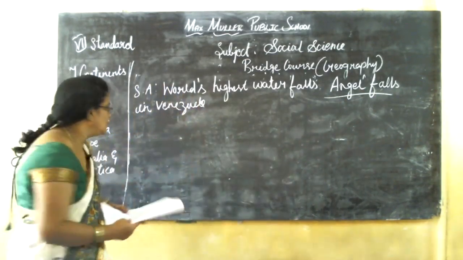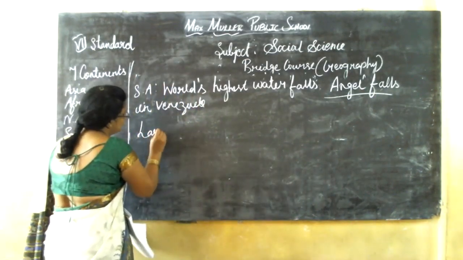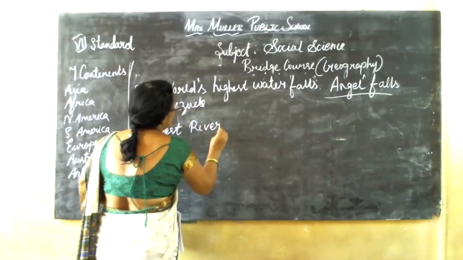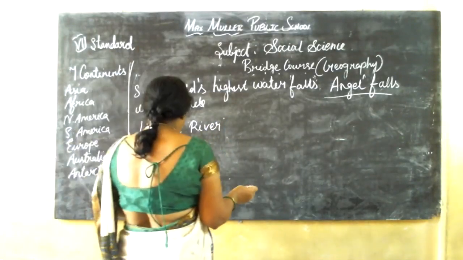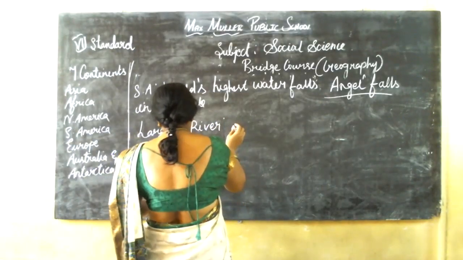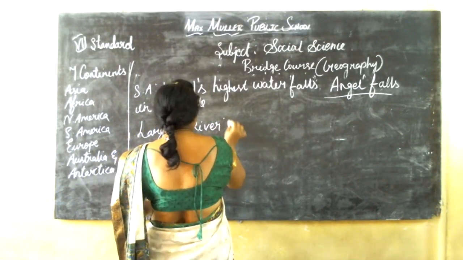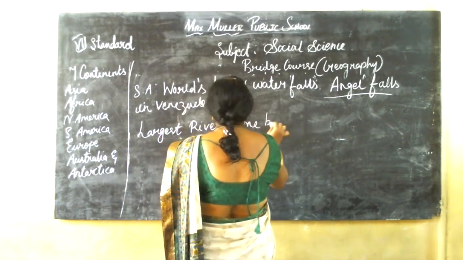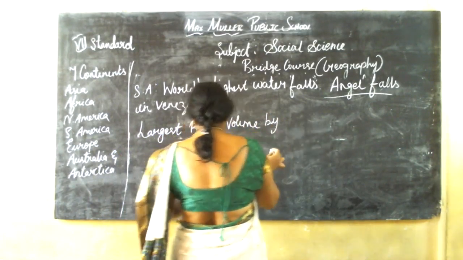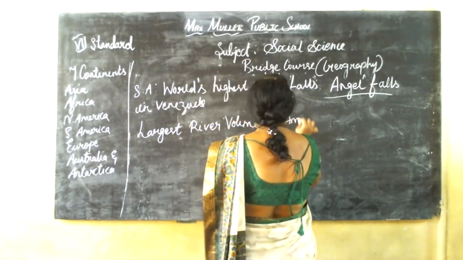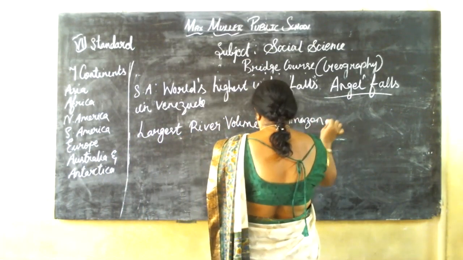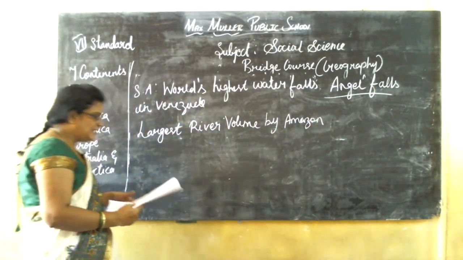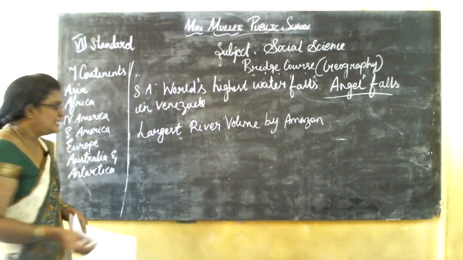The largest river by volume is the Amazon. The driest place, the desert, is the Atacama Desert.